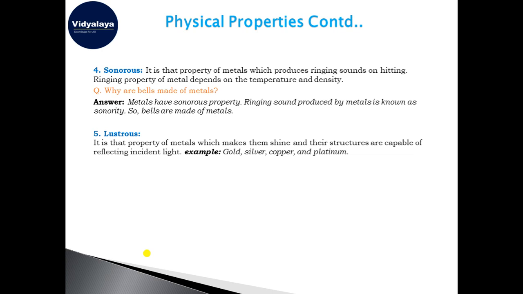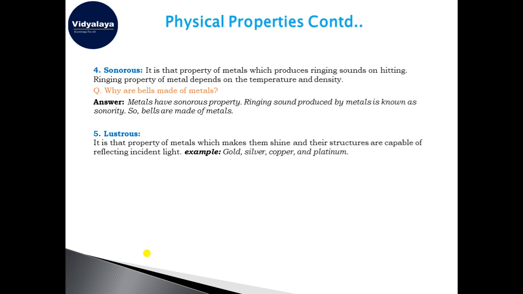The metal rings. You have a bell in your house, you have a bell in your school. The school bell is made up of metal. When that rings, we know that the bell is ringing. How do we know? Due to the sonorous property of the elements. So this is called the ringing property of metals, and it depends upon the density and the temperature of that element.